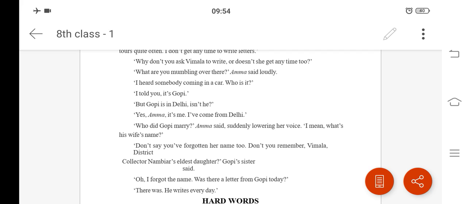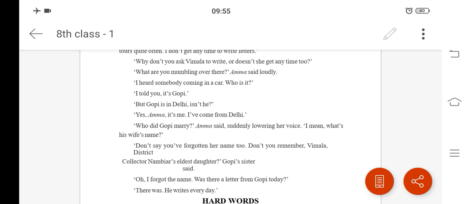Then she'll be questioning, but Gopi is in Delhi, isn't he? Then Gopi is answering his mother, saying, yes, Amma, it's me. I have come from Delhi. As this old lady is questioning that he lives in Delhi, Gopi was explaining that, yes, I am Gopi. I have come from Delhi.